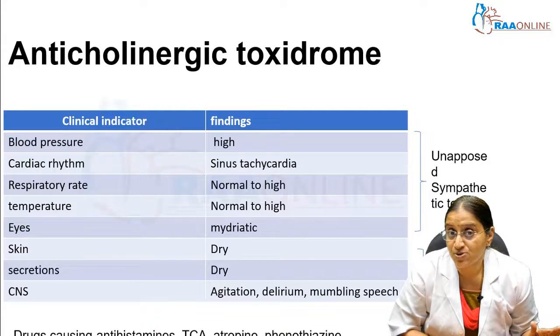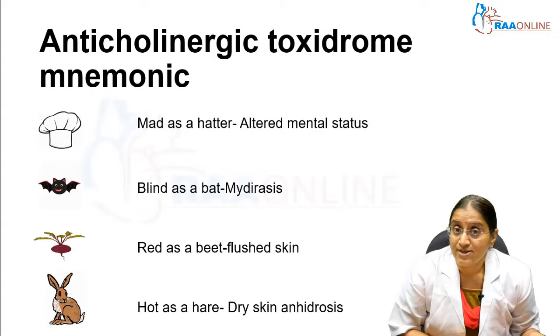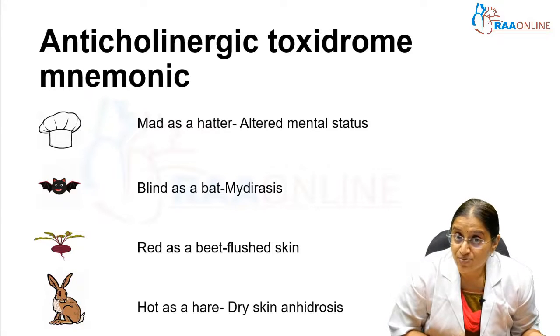What are the drugs that cause anticholinergic toxidrome? One is antihistamines, tricyclic antidepressants, atropine and phenothiazine. In children we might commonly see antihistamine toxicity due to accidental overingestion. For the anticholinergic toxidrome, there is a mnemonic for us to remember it more easily. It's a very old and very common mnemonic. It's mad as a hatter, where there's altered mental status; blind as a bat, where there's dilatation of the pupil; red as a beet, where they have very flushed skin; hot as a hare, where they have dry skin and anhidrosis; and dry as a bone, where there's dry mucous membrane.